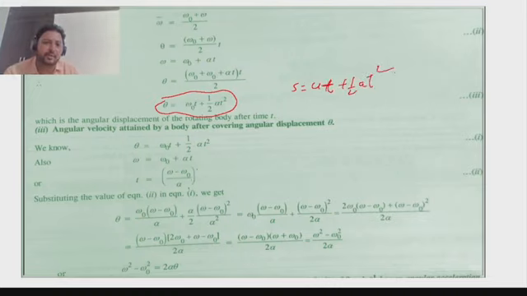Similarly, the third equation, omega square minus omega naught square equals 2 alpha theta, and we had derived v square minus u square equals 2as in the linear motion.